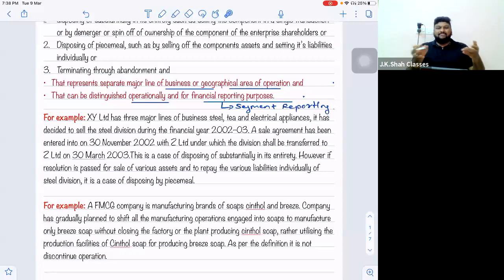And laptops are available in the 20,000-30,000 rupees range, so everybody buys a personal laptop. So now I have started repairing laptops. So can I say I have changed my services from time to time? Is it a discontinuing operation or not?